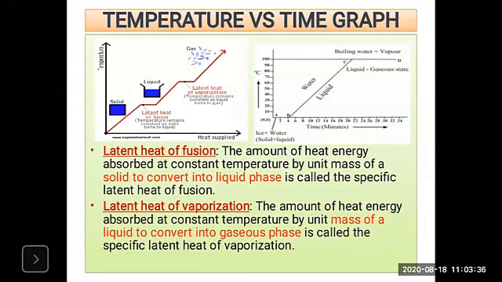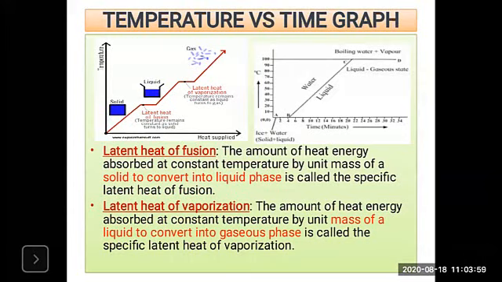So after the transformation of ice, when the ice is converted into water, the temperature of water starts rising. Here we are supplying the heat. Now water starts rising in temperature. It increases up to 100 degrees Celsius. So from 0 to 100 degrees Celsius, the temperature starts rising.